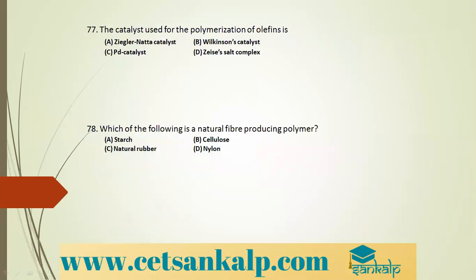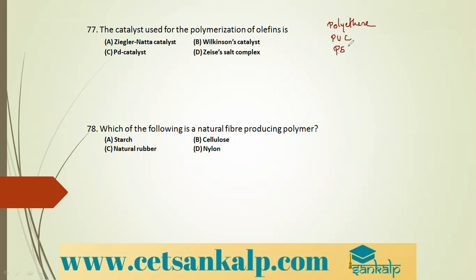Next question. The catalyst used for the polymerization of olefins. I've just explained to you, polymerization of olefins gives us polyolefins, and examples of polyolefins are those obtained from double bonded compounds. It might be polythene, polyvinyl chloride, or polystyrene.